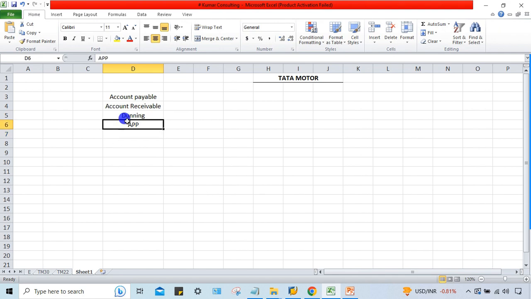Okay, what is this APP? What is this Dunning? Those things are going to be explained in detail in an upcoming session, guys. Okay, don't worry. Multiple processes are going to be mapped here into SAP now. So one by one, we have to do lots of configurations, several configurations, isn't it?